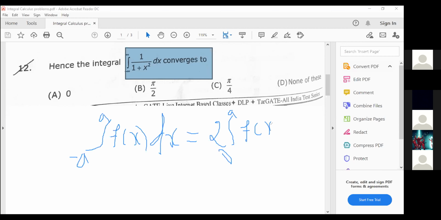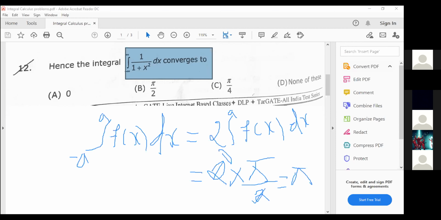Now you know the value of the integral from 0 to pi by 2 of f of x dx from the first problem, so you can write that value directly: 2 into pi by 2. The last function value we got was pi by 2, so the 2 gets cancelled and it becomes pi.